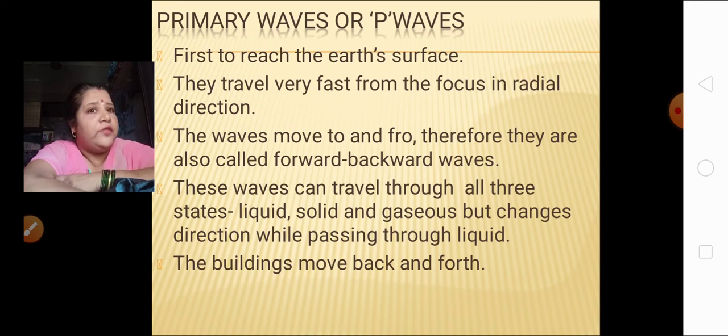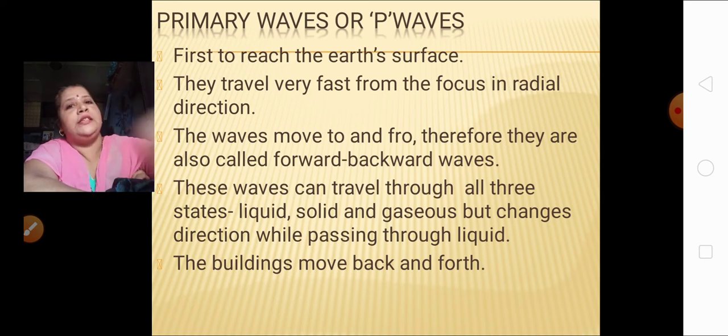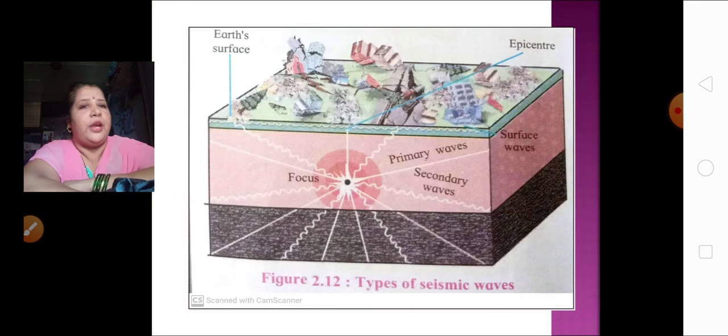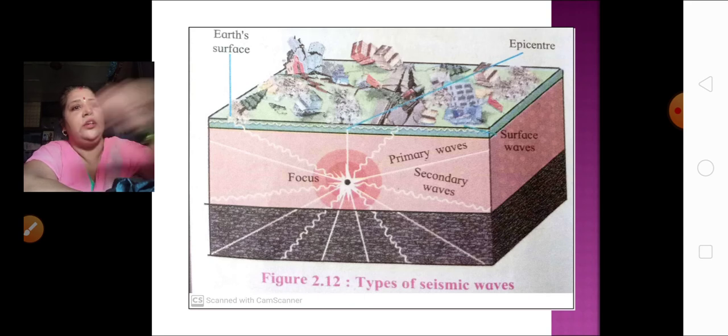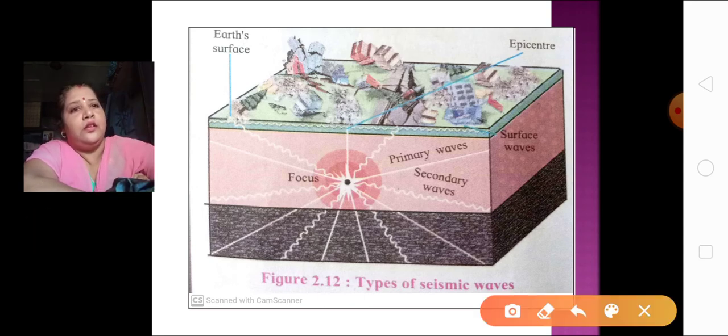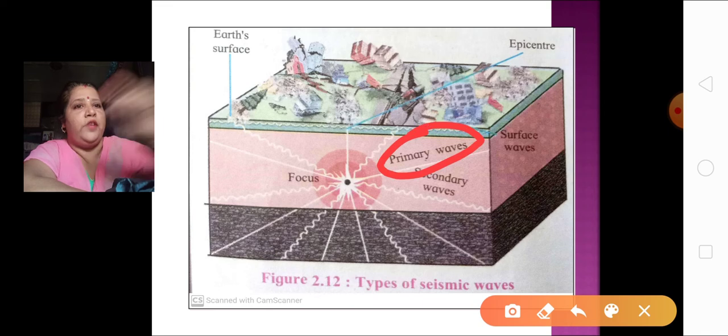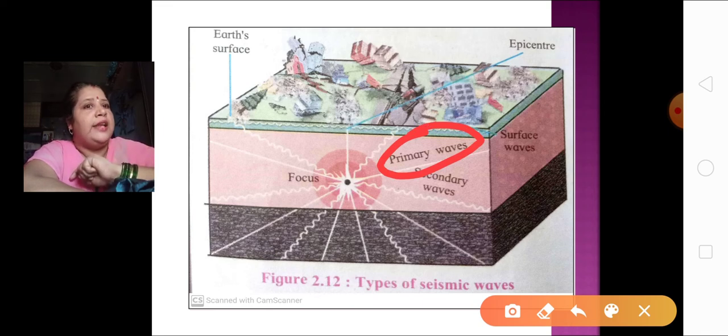What is the result of the primary waves? The result of the primary waves is that the buildings move back and forth. This is the result of primary waves. I hope everyone has understood what primary waves are. You can see in this diagram over here what primary waves are. These are primary waves. Now let's learn about the secondary waves.